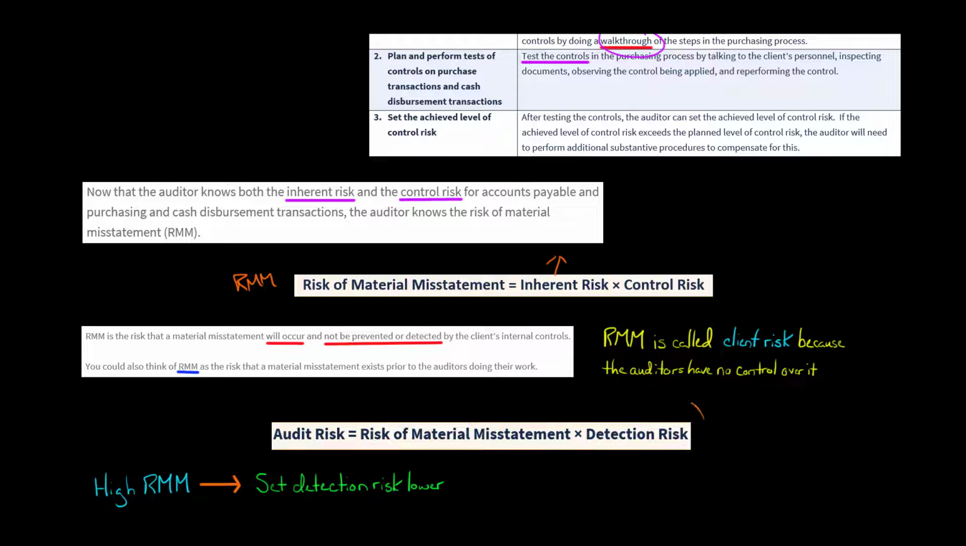And again, detection risk, this is affected by the extent of the substantive procedures that the auditor is going to do. So if the risk of material misstatement, okay, which again, that was inherent risk times control risk, right? So if the risk of material misstatement is higher, like the higher this is, then the lower detection risk is going to have to be. So if RMM is high, then the auditors are going to need to decrease detection risk to keep audit risk at an acceptable level.